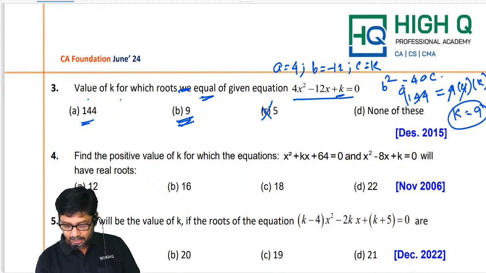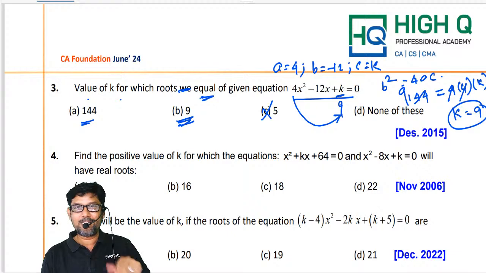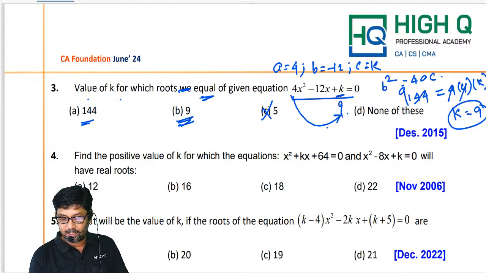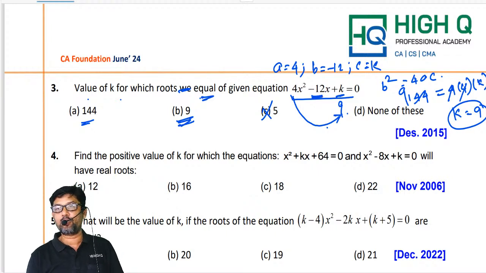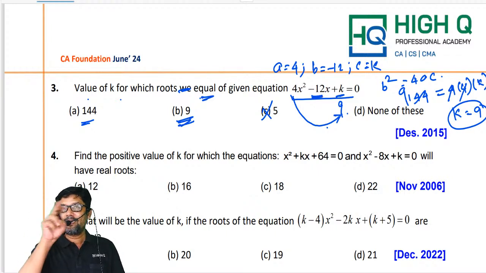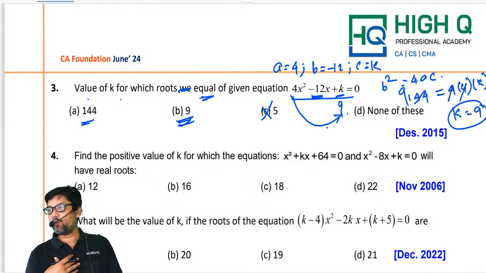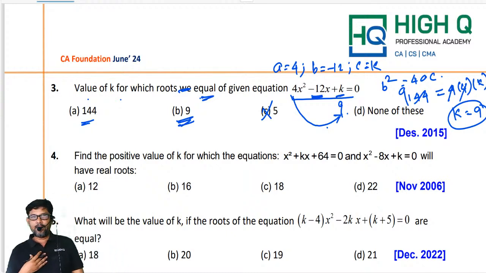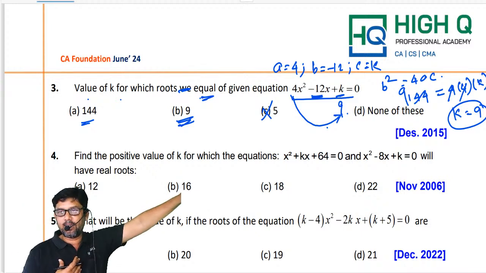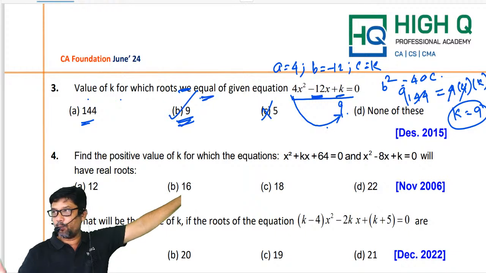If I try with 9, actually we have to multiply these two. Am I right, my dear? Again, it's a perfect square. 9 fours are 36. When I multiply, you are getting 36. When I add, you should get minus 12. Which are the two numbers, my dear? 6 and 6. So when I put 9, I'm getting equal roots. Say yes or no. Is that clear, all of you? Yes. Okay, so my answer is directly 9 without doing anything.